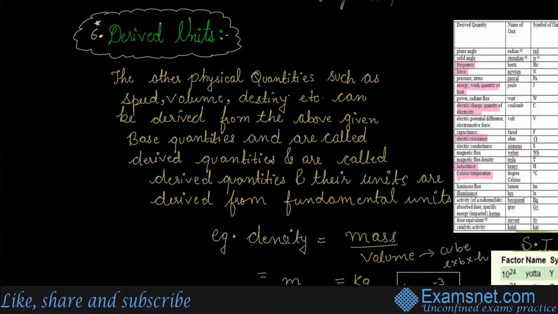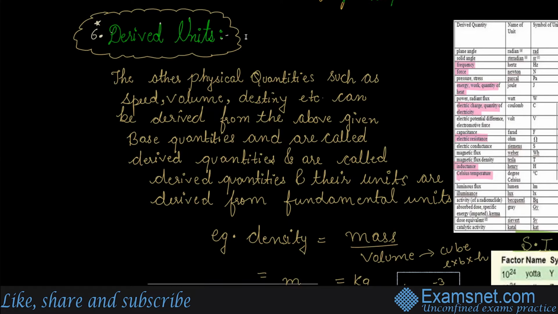When you talk about derived quantities, again, this is in physics. Students who are studying physics can also see in the playlist, the very first lecture where I have taught you about derived units, something very common in chemistry and physics. The other physical quantities such as speed, volume, density can be derived from the given base units. There are 7 base units, right? I've already told you about the 7 base units in the physics course, you can refer there. The very first lecture covers derived units, whose units are derived from the fundamental units.